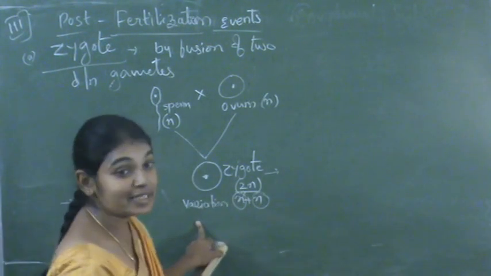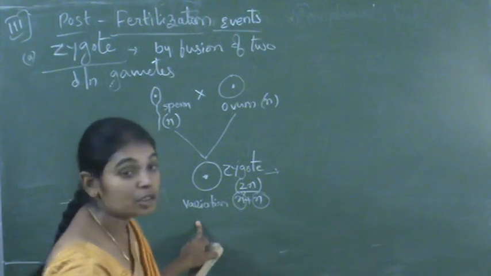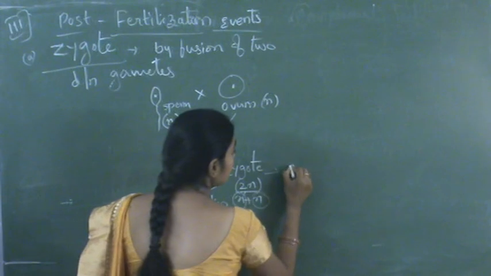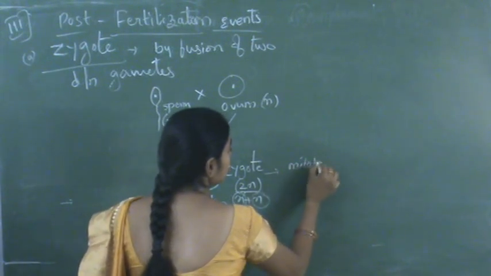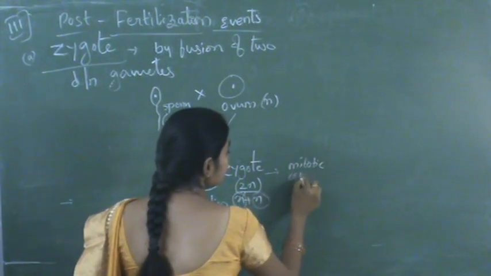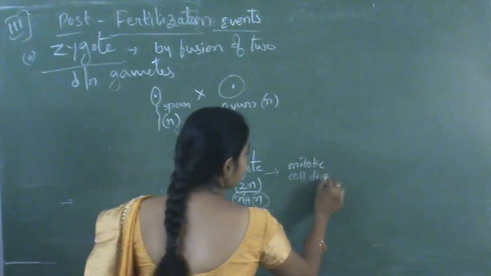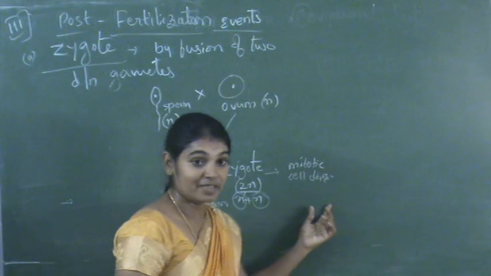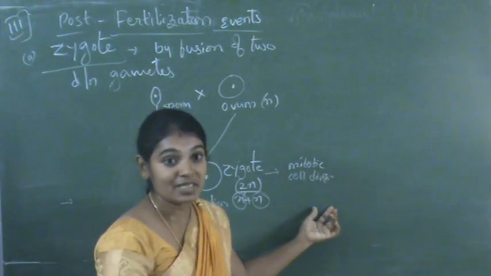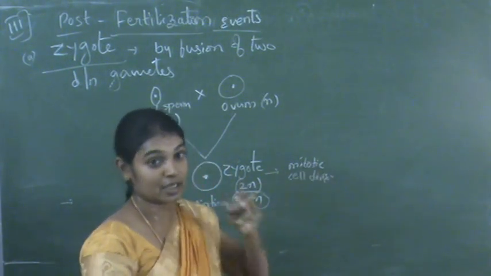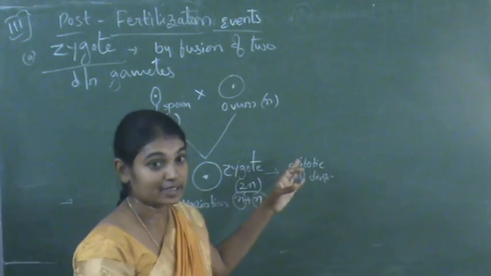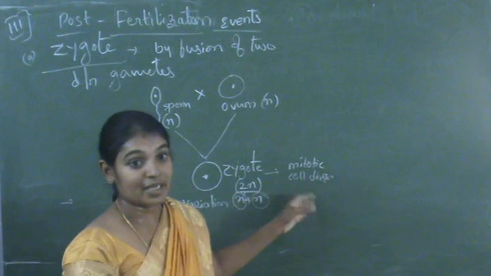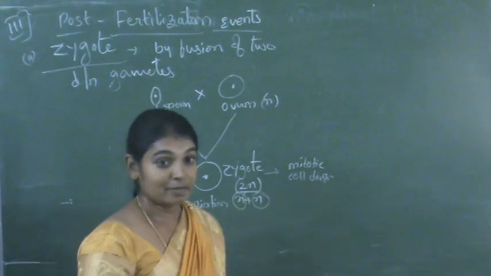And now this zygote undergoes mitotic cell divisions in the majority of the cases. Why am I mentioning the majority of the cases? There are some plants with a haploid life cycle. In first PUC we learned about the haplontic life cycle, diplontic life cycle, and haplodiplontic life cycle.